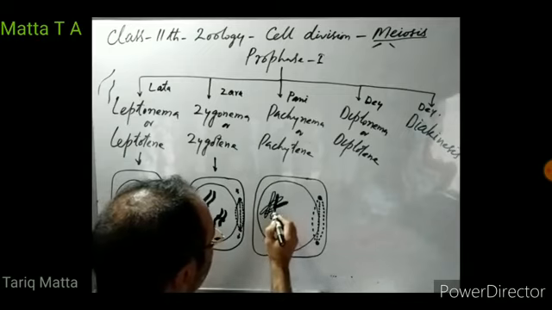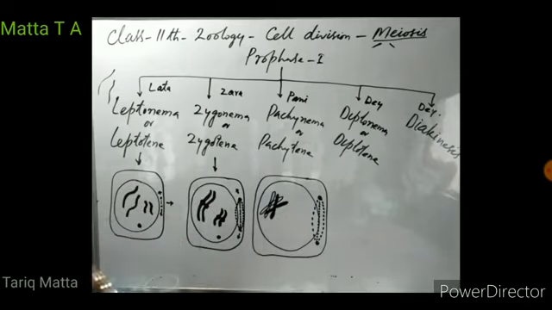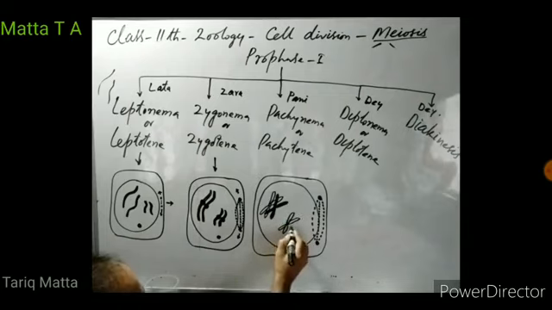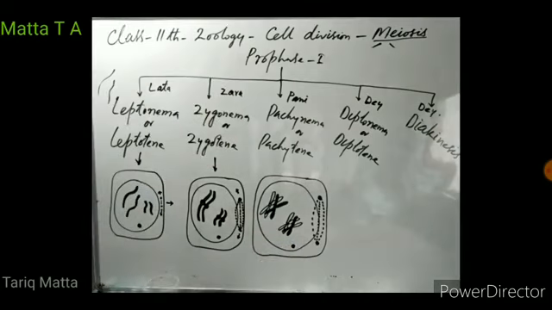These are two homologous chromosomes. We represent one by shading. So this is one chromosome, this is another chromosome. They are homologous to each other. Similarly, there is another pair of homologous chromosomes. Homologous chromosomes are condensing, and their sister chromatids become visible.